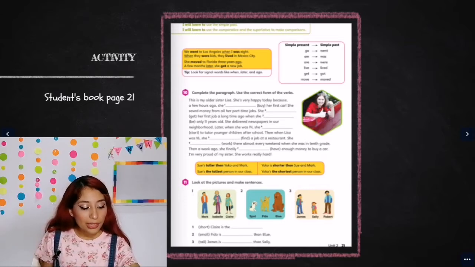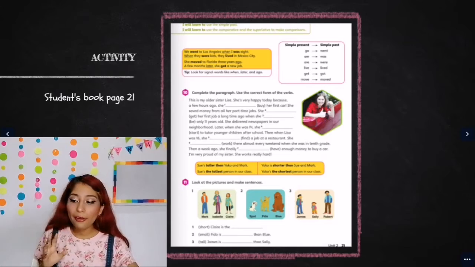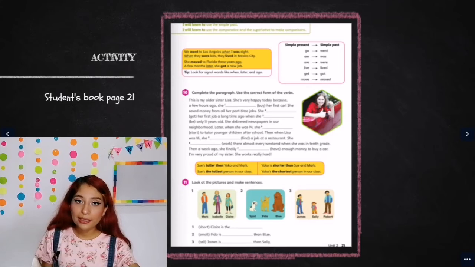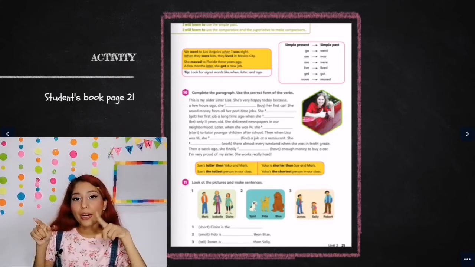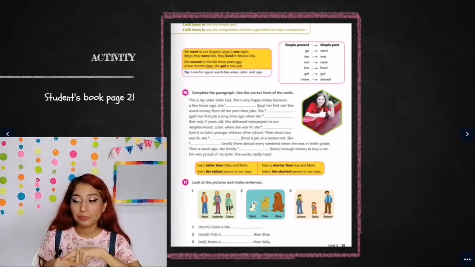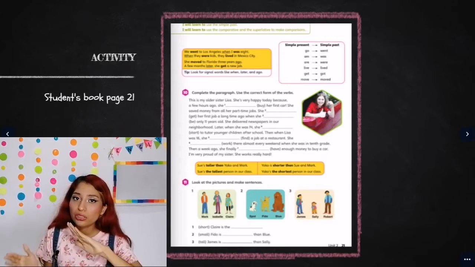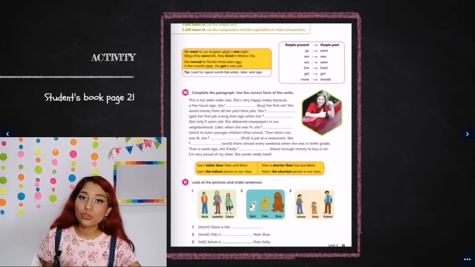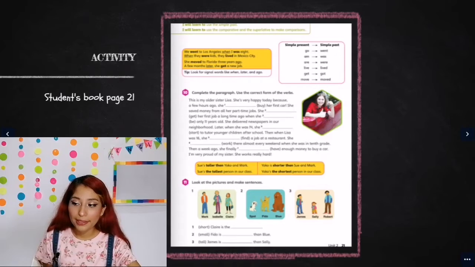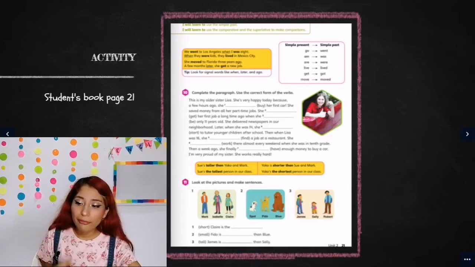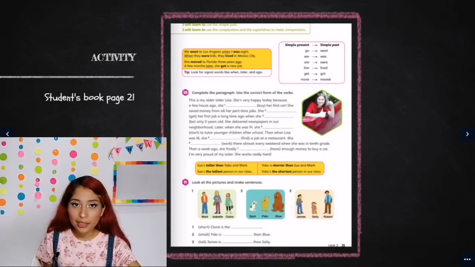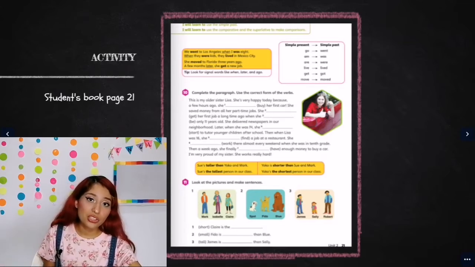So we have exercise 10 that says complete the paragraph. Use the correct form of the verbs. You have a text with blanks, and you also have verbs in parentheses. You are going to use these verbs, but you are going to use them in simple past. You can find it on the internet, and you can find different types of charts. Maybe they are in the charts that I showed you after this.